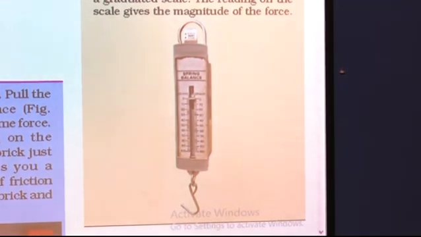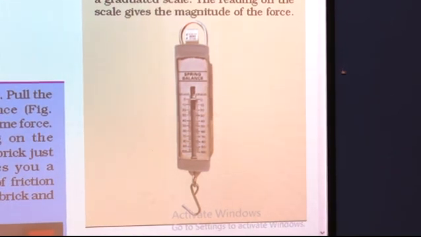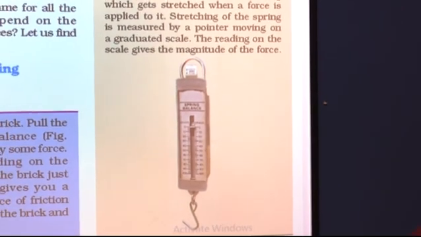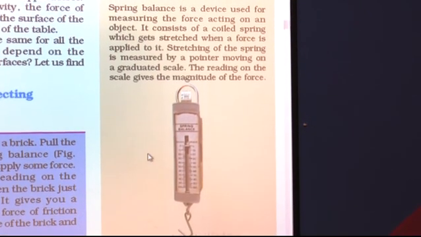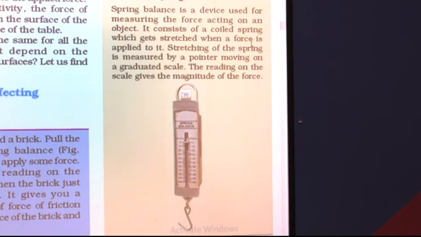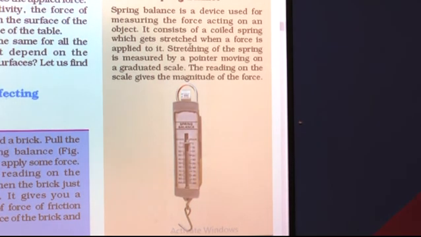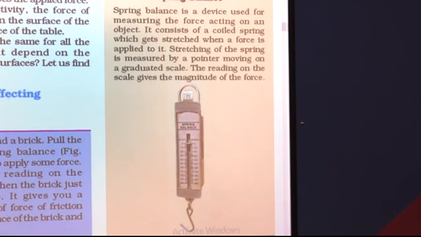So, a spring balance is a device used for measuring the force acting on an object. How much force is acting on the object is measured by the reading shown in the spring balance. It consists of a coiled spring which gets stretched when a force is applied to it. So, here inside there is a coiled spring, and this coiled spring gets stretched when a force is applied to it. Stretching of the spring is measured by a pointer moving on a graduated scale.